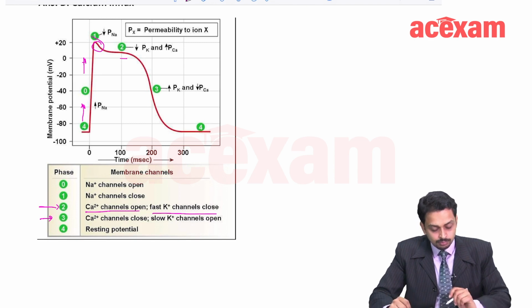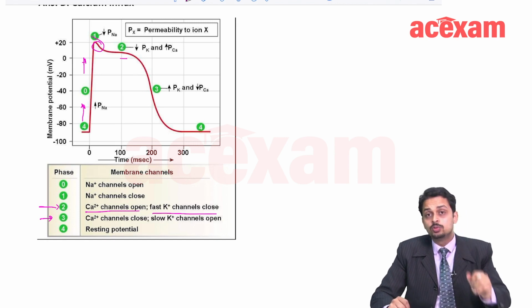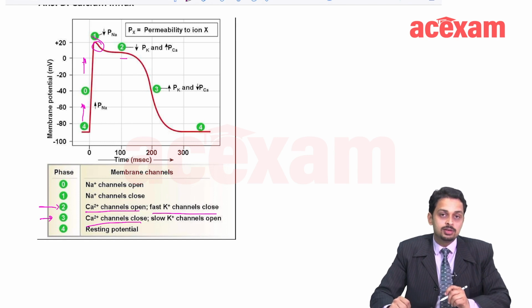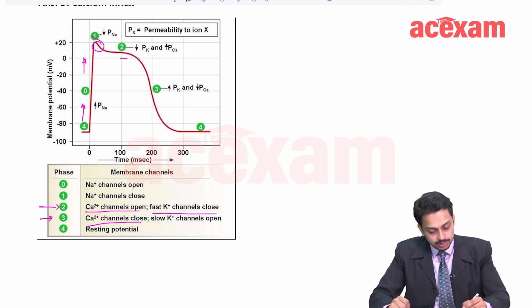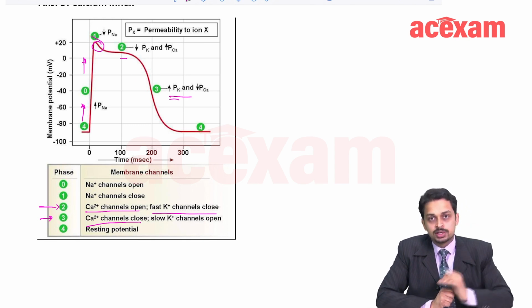Then after some time, in fact a good amount of time, nearly about 200 milliseconds, calcium channels close. Now when the calcium channels close, there will be repolarization.